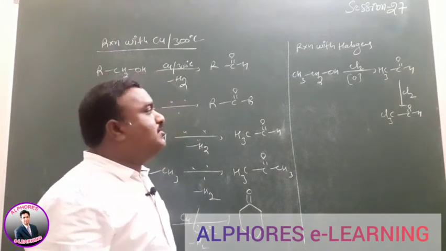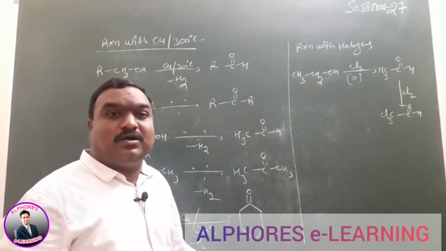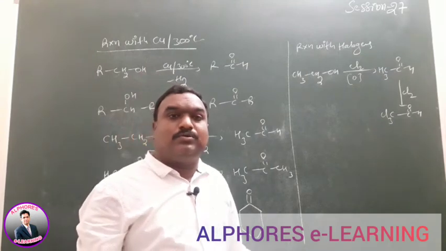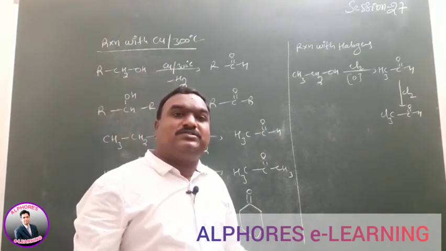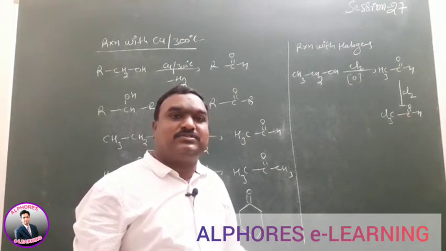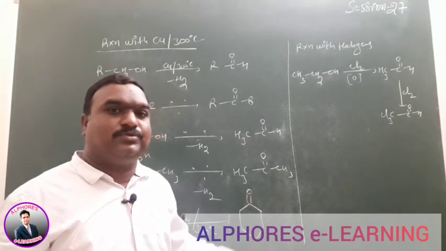From bleaching powder. Bleaching powder undergoes hydrolysis or decomposition. It produces available chlorine. The chlorine acts as an oxidizing agent as well as a chlorinating agent. The first step is the oxidation step. The second step is the chlorination step here.